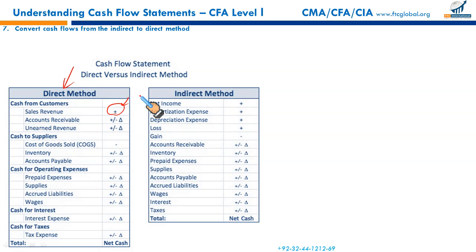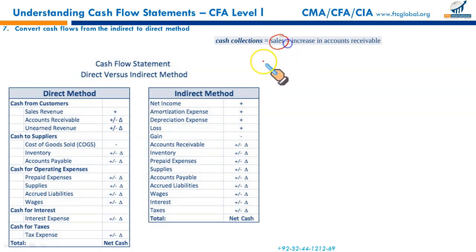Now, gentlemen, pay special attention to what we'll do. Sales or revenue will be taken as a positive if your account receivables have decreased over the period. It means they would have paid you. Decrease in account receivables will be added. If there has been an increase in account receivables, it will be deducted. So it means we can calculate cash collections from customers.